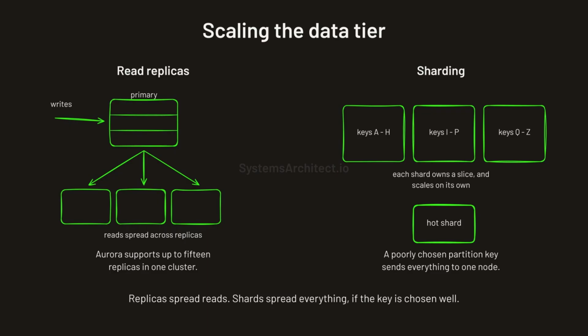This works well because most workloads read far more often than they write. Sharding is the next step, partitioning data across multiple independent nodes. Each shard owns a slice of the key space and scales on its own. Your choice of partition key decides whether load spreads evenly or piles up. A poorly chosen key creates a hot shard. No amount of hardware will fix it.